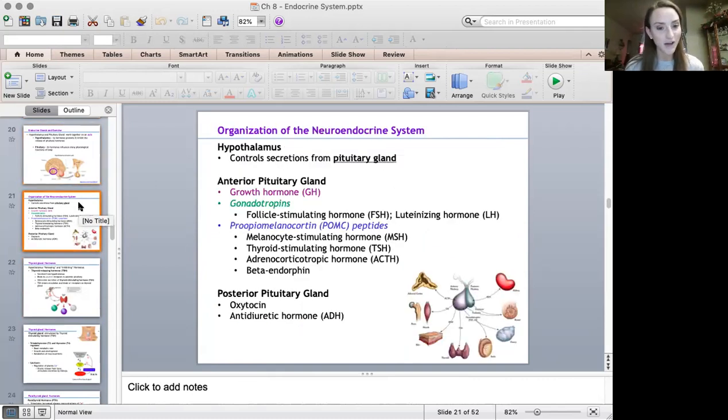You may also have a question about the anterior pituitary versus the posterior pituitary. And I think you may have had one on your quiz as well. Knowing that the posterior pituitary only releases 2 hormones, where anterior releases about 7 or so.